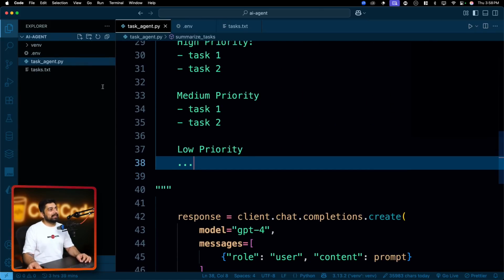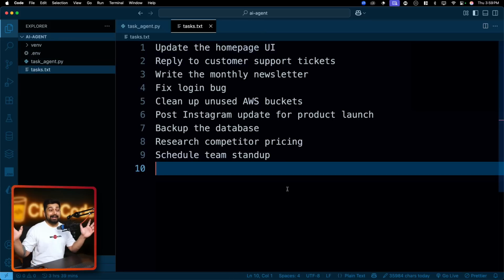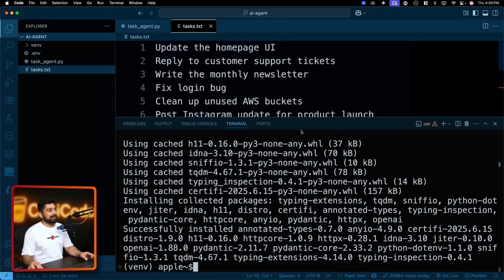Now, the only thing that we need is some task and my environment variable key, which I will not show you. Let me pause the video and grab my key. All right, I'm back. I'll not show you my key. Go ahead and grab your own key, or if you're using Gemini, just use the same models. So I have a list of tasks which is update the homepage UI, reply to the customer support ticket, write the monthly newsletter, fix login bug, and we'll see how AI behaves and gives us the response for this one. Should be fairly easy, but I want to see what happens.